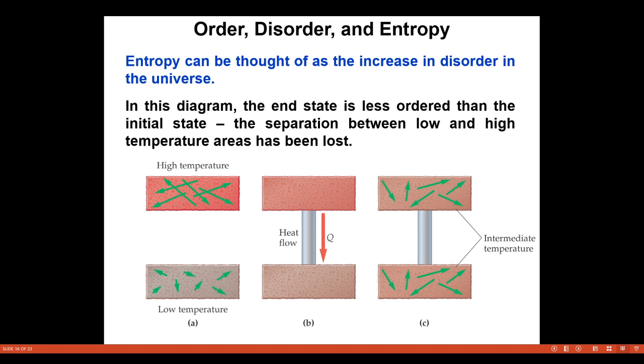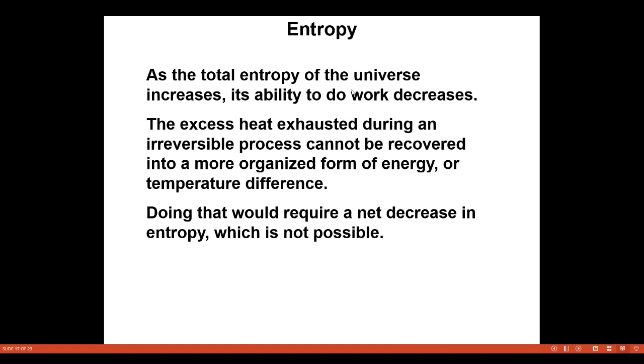Entropy can be thought of as the increasing disorder of the universe. In this diagram, you can see that the end state is less ordered than the initial state. So the separation between the low and high temperature areas has been lost. So we can see high temperature, low temperature, heat flow, and intermediate temperature.